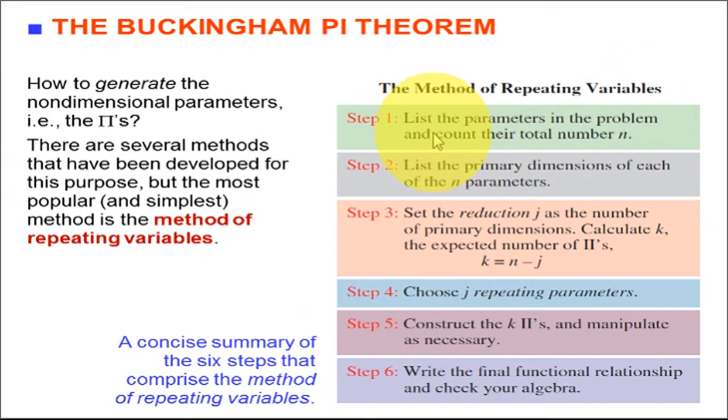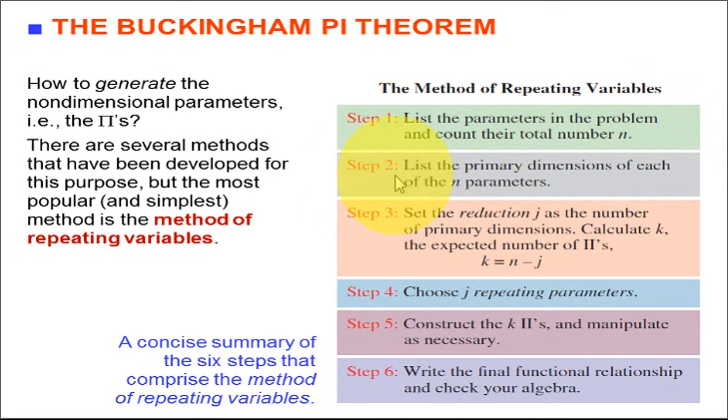Step number 1, list the physical parameters in the problem and count their total number. Let us call small n the total number of parameters in a given physical engineering problem.